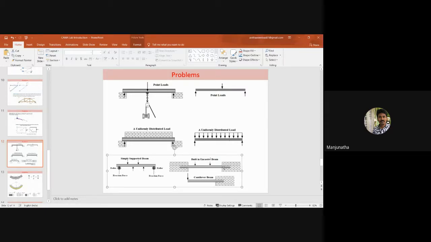And we can also come across another kind of beam. We call it a built-in or encastre beam, whose two ends are fixed, with the free portion in between the fixed supports. It is subjected to different loads acting on it. And we can also notice another kind of beam called a cantilever beam, which is subjected to a point load acting on the free end. One end is fixed here.